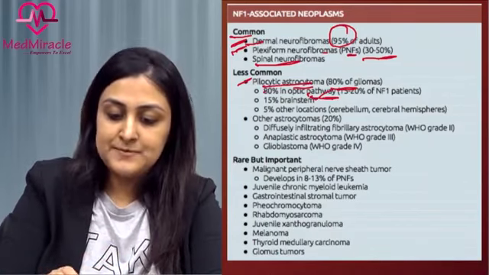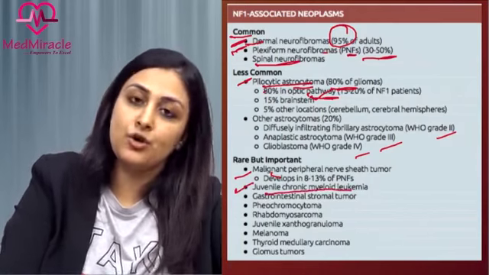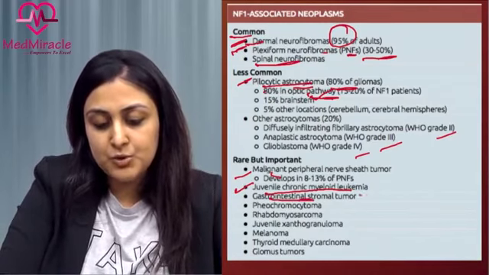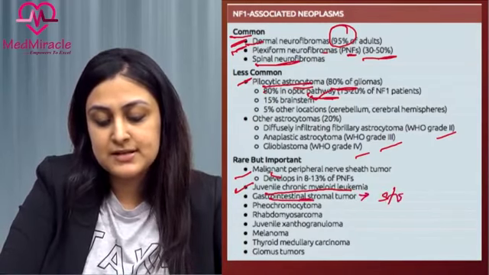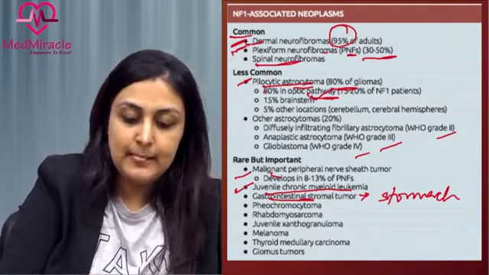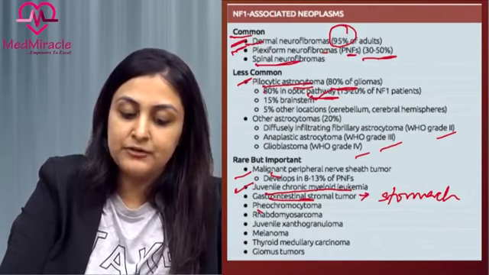The other rarer but important malignancies is MPNST. So these neurogenic tumors can turn malignant and form what are called malignant peripheral nerve sheath tumors. Apart from that, they can have JCML, which is juvenile chronic myeloid leukemia. They can have GIST, and the most common site of GIST is the stomach. So these are large heterogeneous tumors which commonly ulcerate and are seen with a higher prevalence in patients with NF1.